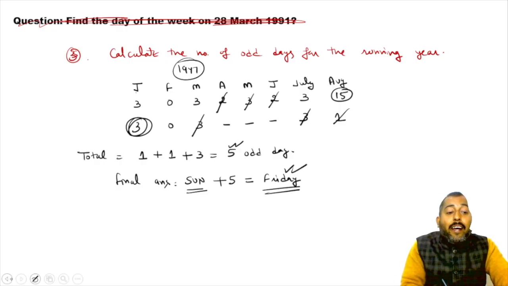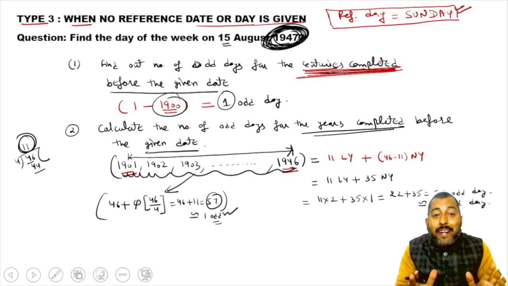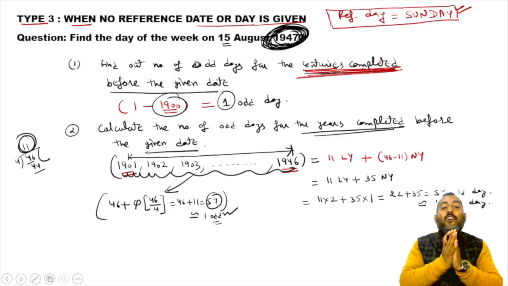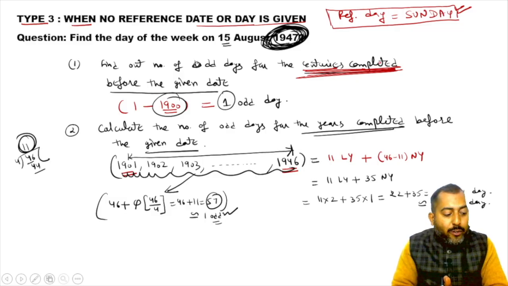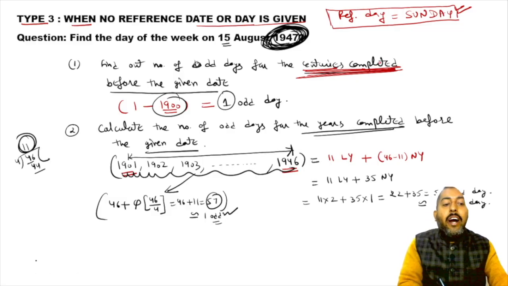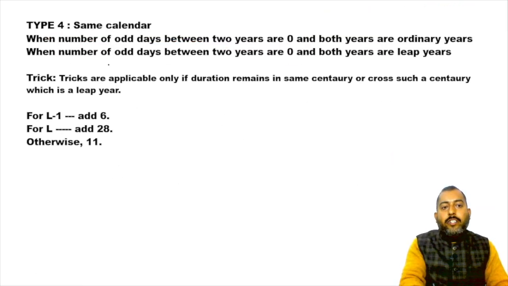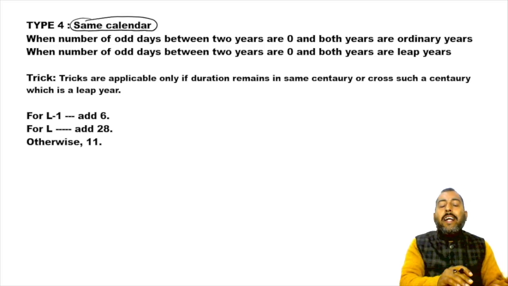So when we got our independence, what day was that? It was Friday. I hope you guys have understood it. Okay, so let's move on to the final part. Final part is same calendar situation. Now I'll let you know what do we mean by same calendar.